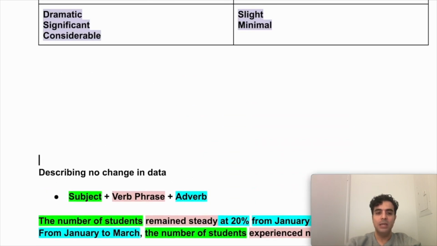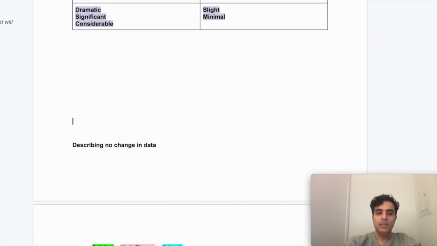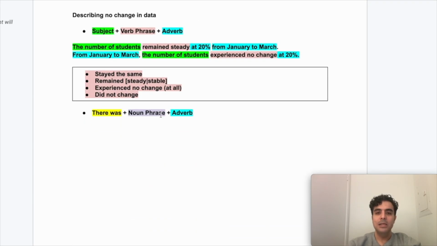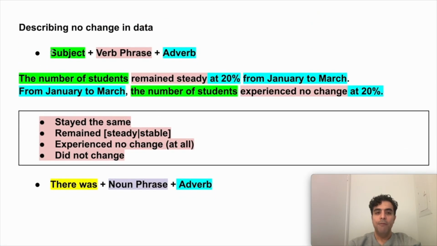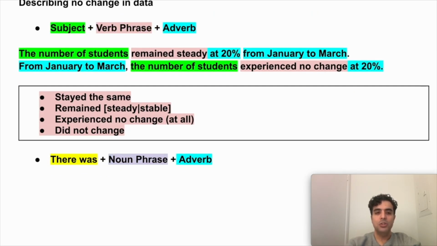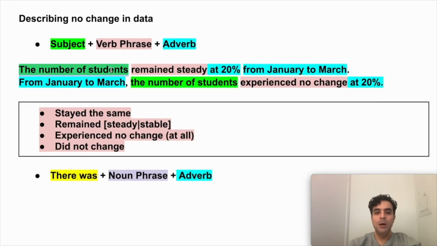So let's push this all down to a fresh page, and then from there we'll see how we can paraphrase our structure from the verb phrase structure here to the noun phrase structure as seen here. Okay, let's try to do this. The first sentence says the number of students remained steady at 20% from January to March. Okay, I'm not going to shuffle the order around. I could, but I just want to show you how you can take the verb phrase structure and turn it into a noun phrase structure. I'm not going to make any additional changes deliberately.